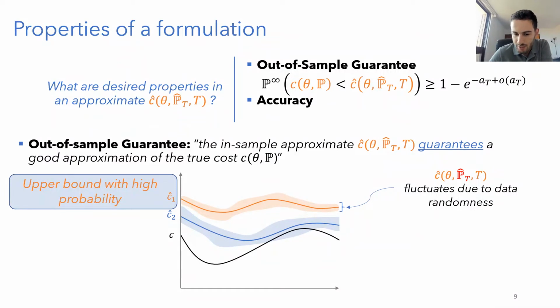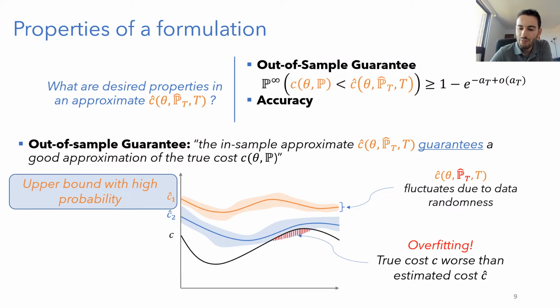And what I want to avoid is estimations like this estimator C2, where I have this region here which will correspond exactly to the overfitting region, where if the data realization is in these scenarios here, I'm going to estimate something that is worse than the actual true cost. So my true cost will disappoint me, might cause me these big financial problems or this very bad estimation just because I overfitted to the data. I estimated something that is too good compared to the reality of what I'm going to get at the end.